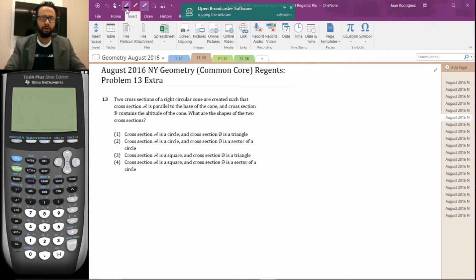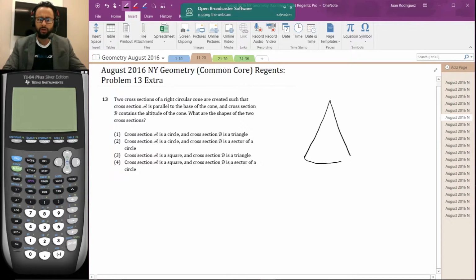So I'm going to draw a diagram of a right circular cone. This time I do start with the cone, and then I draw a circle, and I complete the circle dotted. So this is a cone right here. Now cross section A is parallel to the base of the cone. The base of the cone is flat on the bottom, so that means that cross section A is going to go this way. Just based on that, I suspect it's going to be a circle.